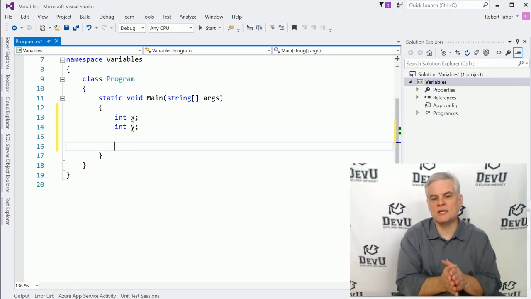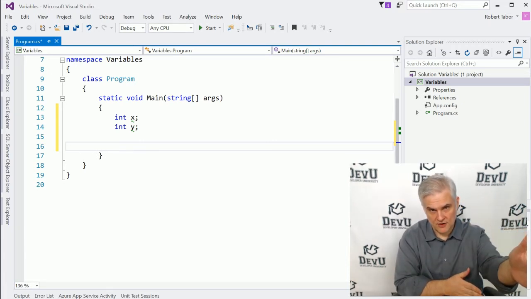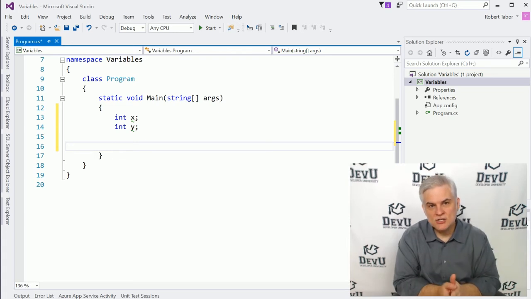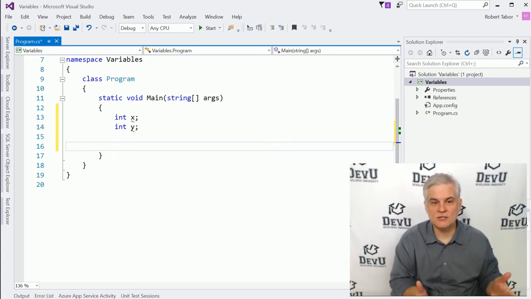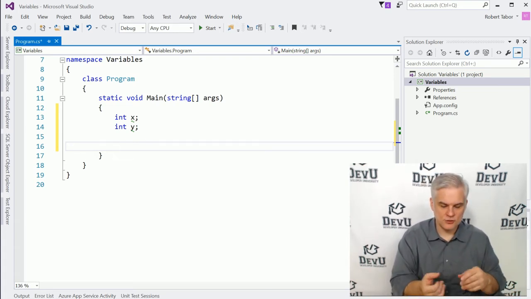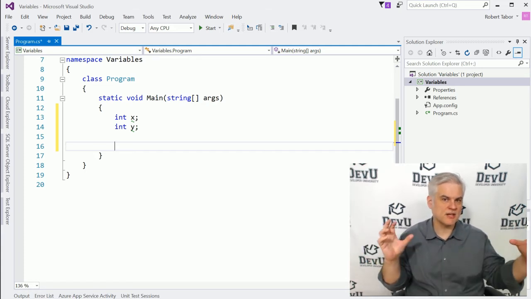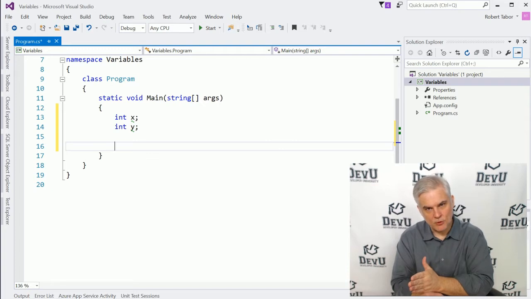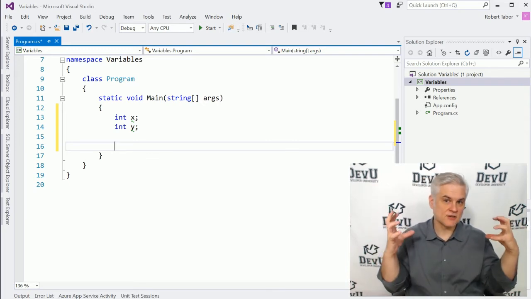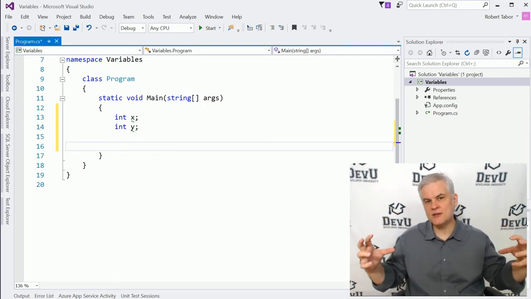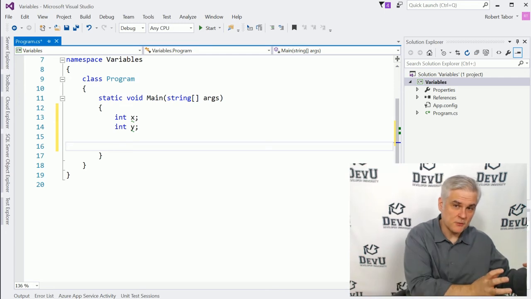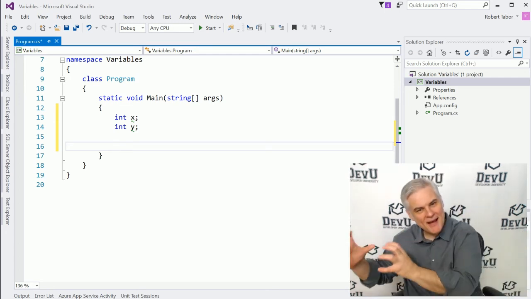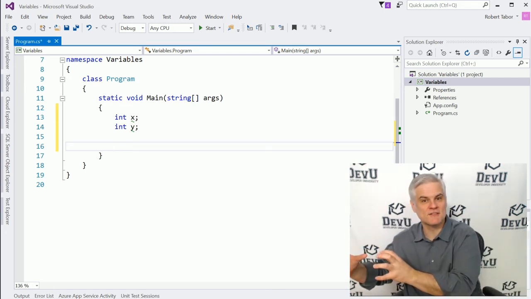But most importantly here, I'm telling the computer that I want to assign integer values into those variables. And an integer is really just a mathematical term that refers to a whole number that's within a certain range. So no values after the decimal point. And as far as C# is concerned, the values have to be between negative 2,147,000,000 and positive 2,147,000,000.